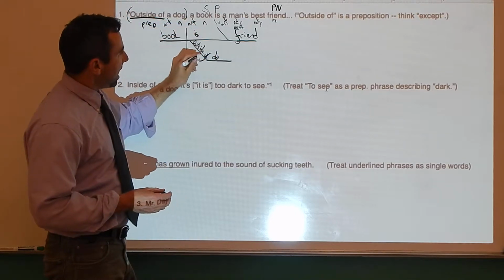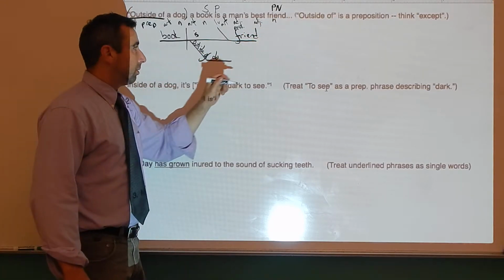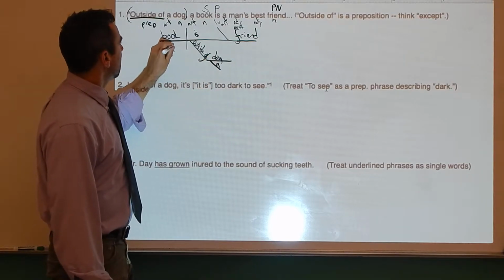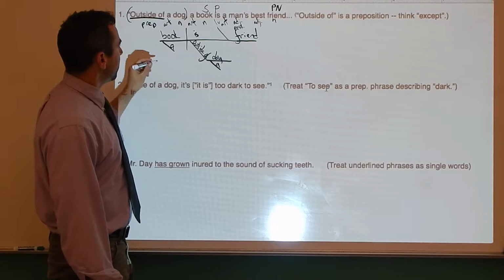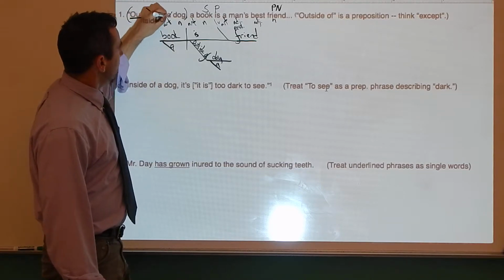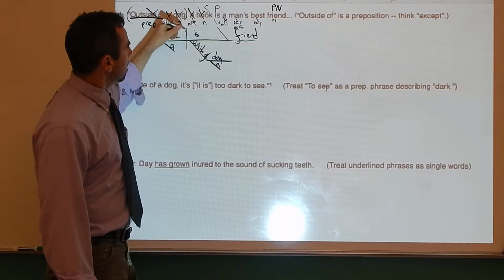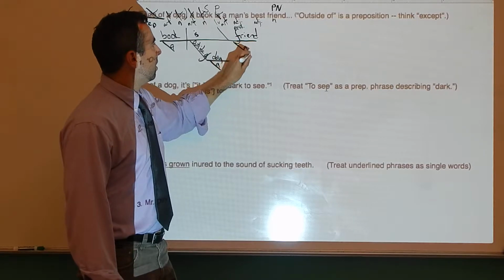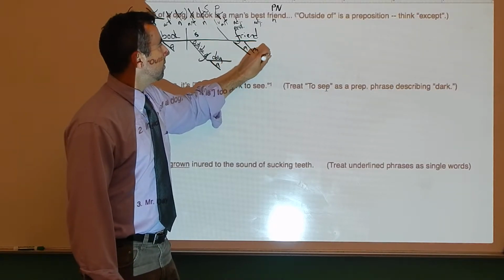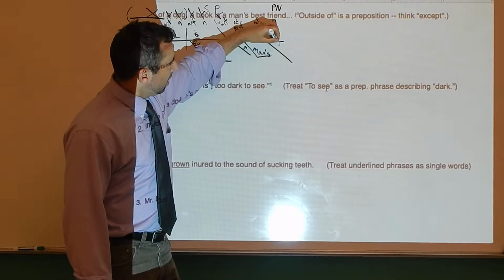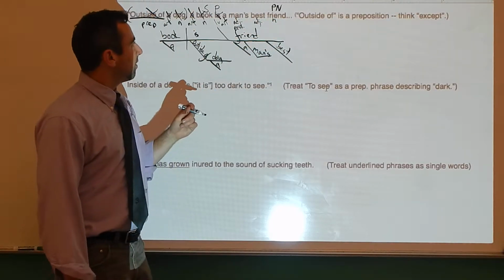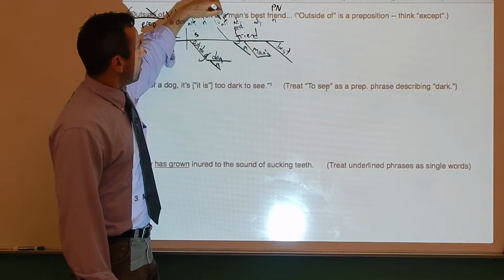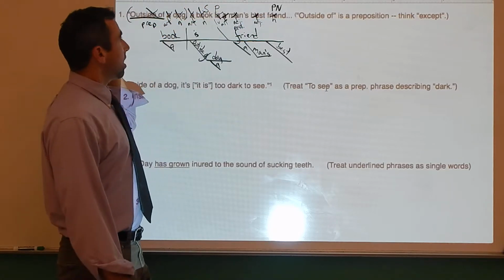And I wrote outside and of on the diagonal line because I said we could over here. Outside of a dog, a book is a man's best friend. Okay, we've got this article and two adjectives here. A man's, remember, it's a possessive, so it goes in a lazy L. And best is an adjective, modifying friend. Outside of a dog, a book is a man's best friend. A man's best friend. We are done.